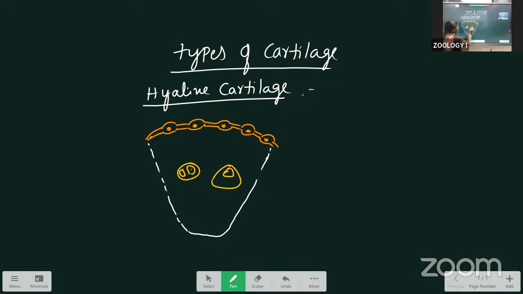These are the chondrocytes. Two to five chondrocytes are present together.